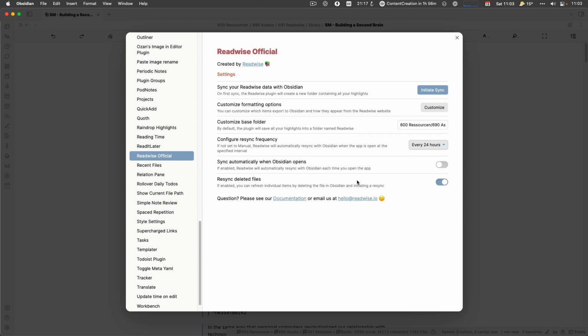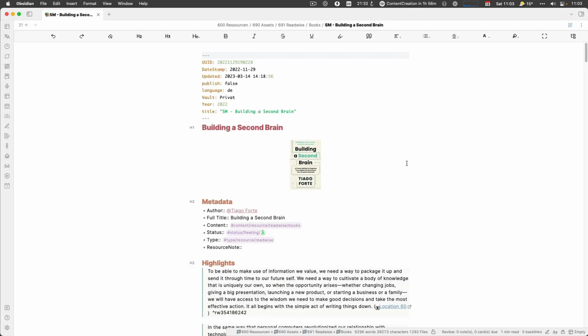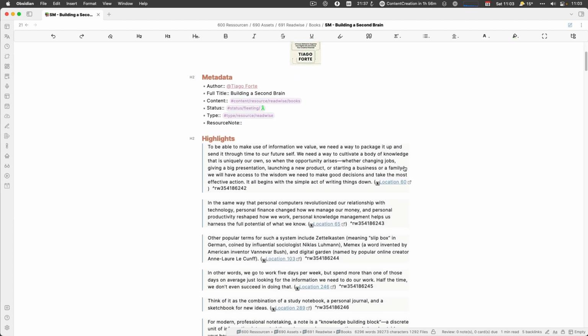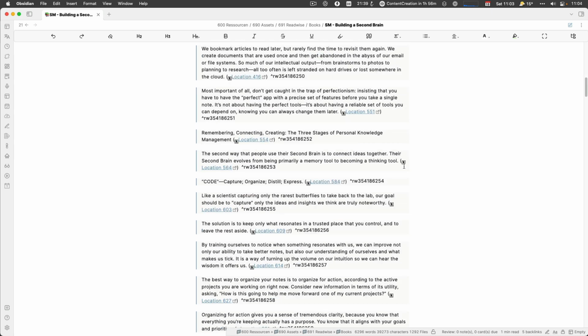And that's really it in the plugin. And because it's an official plugin, the rest of the configuration is done on the Readwise web page, and you click on customize formatting options and it will take you to that web page. We'll take a look at it later. This is one of the highlights for Building a Second Brain. It's an SM, source material note for me. And you see here, that's the highlight we did see in the web interface. And we will take a look at how this note was formatted and configured just in a second, really.